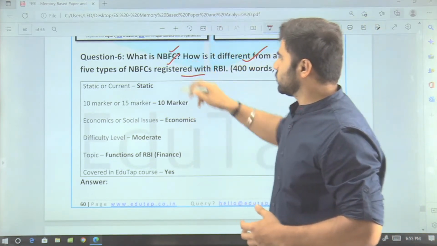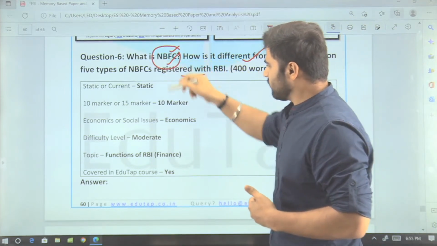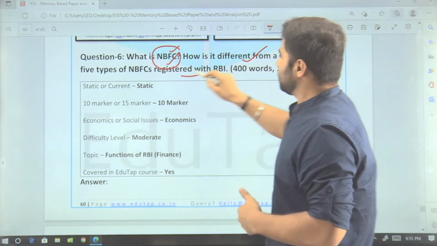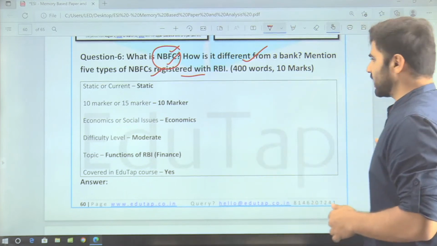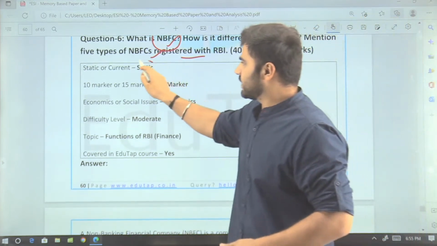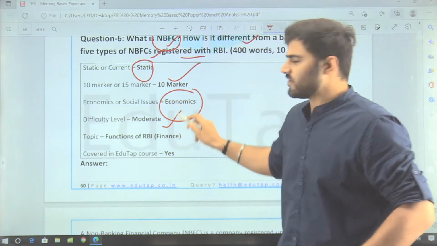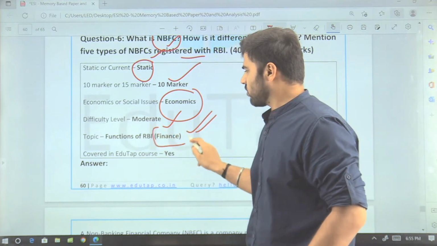So first of all, you need to tell what is NBFC, non-banking finance companies. Then second is how it is different from a bank. Then mention 5 types of NBFCs registered with the Reserve Bank of India. So guys, you can see that this question is quite static in nature. It is a 10 marker question asked from the topic economics. Difficulty level was moderate, and the topic is functions of RBI from finance.